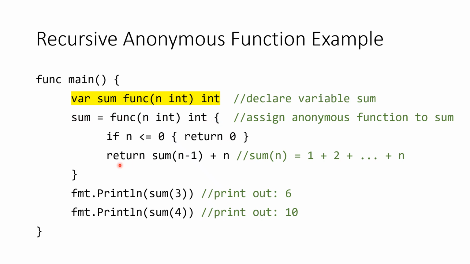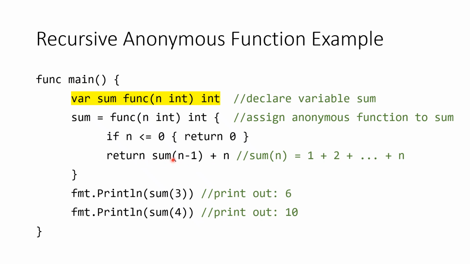So this anonymous function is the same as the definition of the function sum in the previous slide, except that there's no function name here. And the assignment of the anonymous function to variable sum must be separate from the declaration of the variable sum.